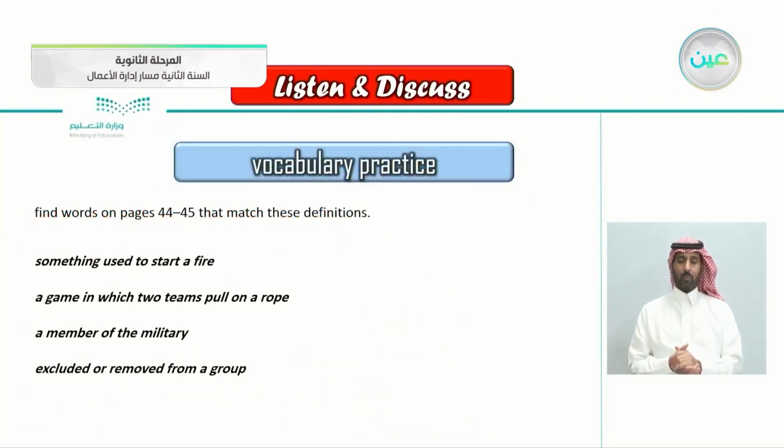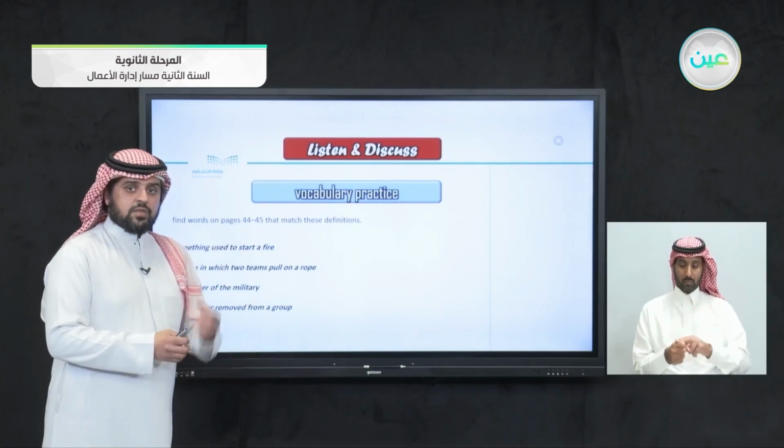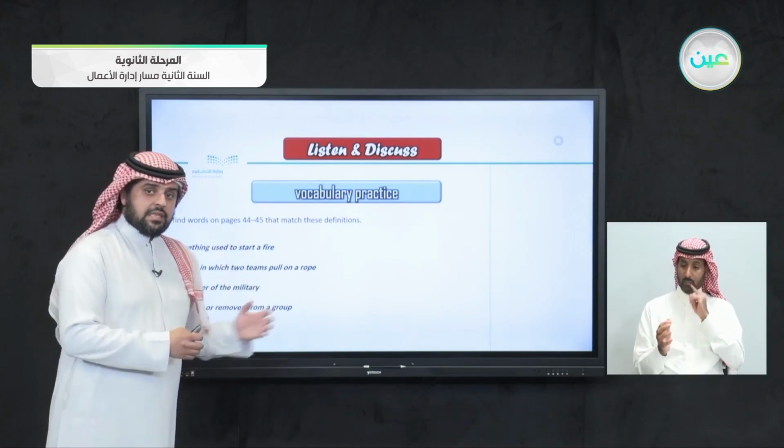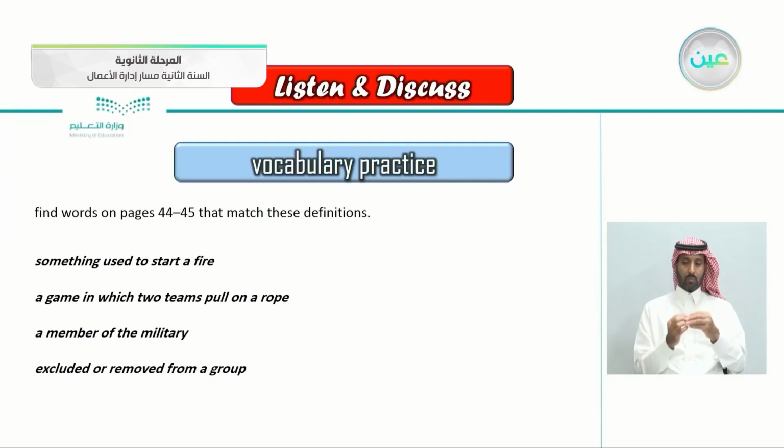Here's a vocabulary practice for you. Find words on pages 44 and 45 that match these definitions. I want you to read the text again and find the words that have these meanings.